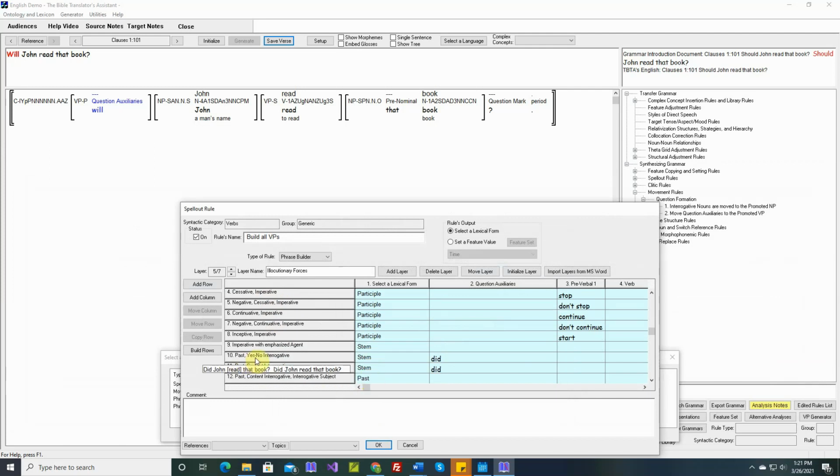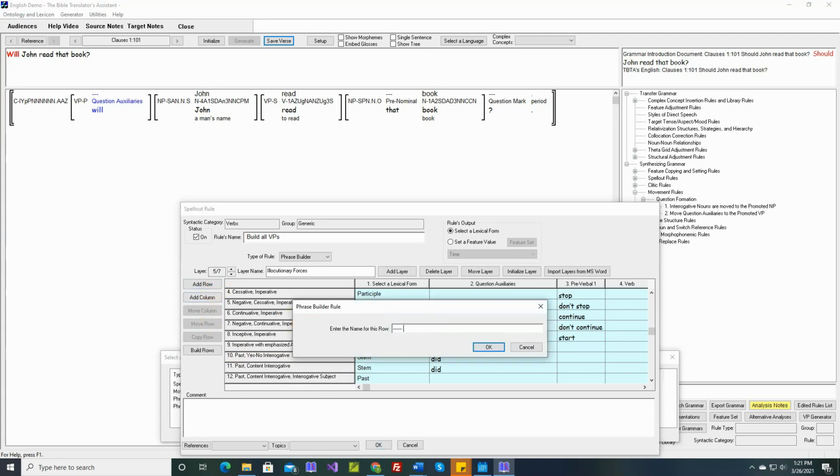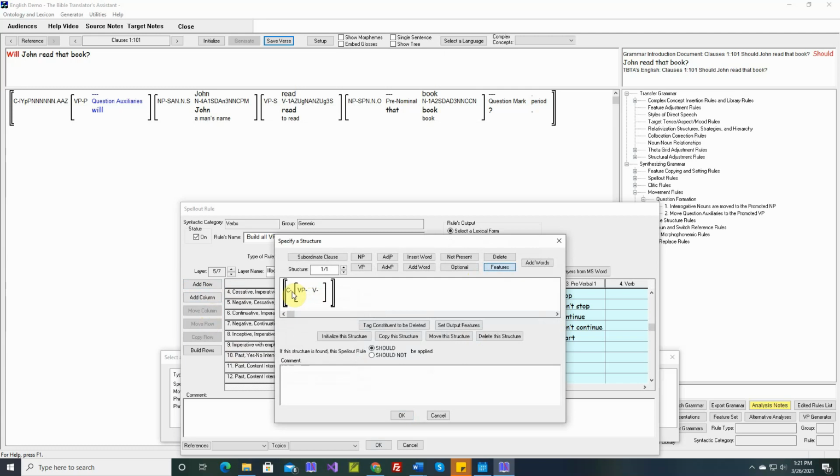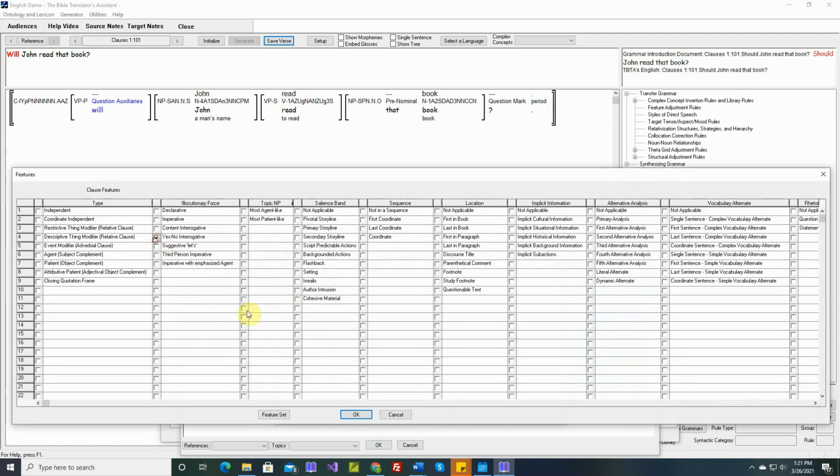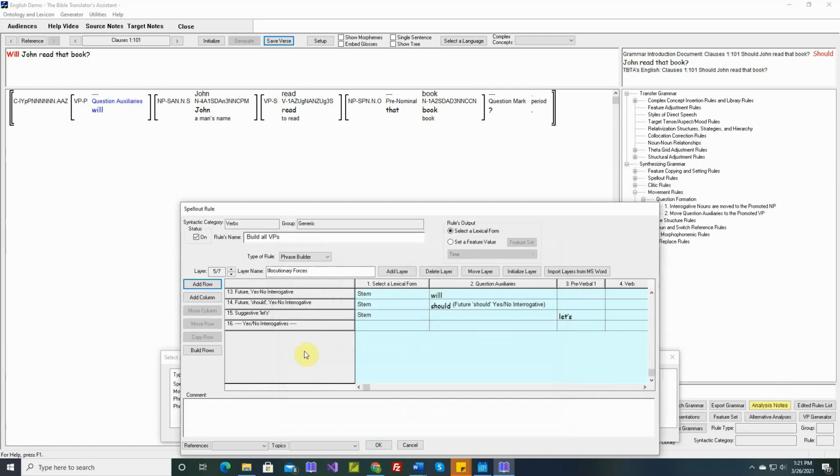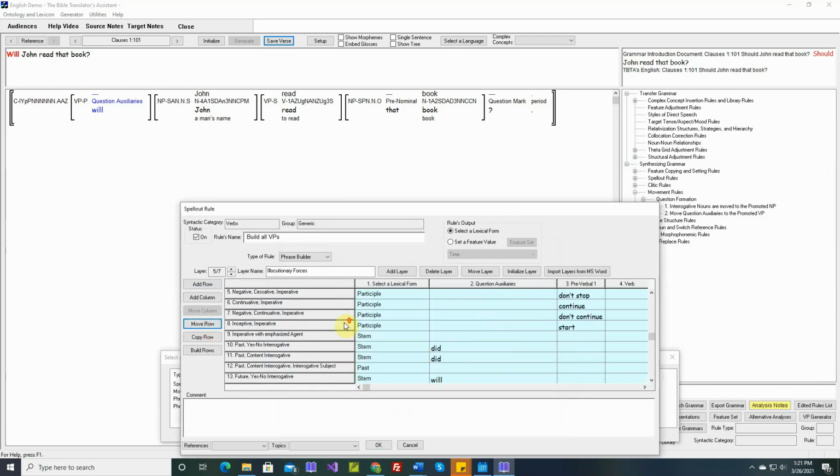Let's add another label row for yes/no interrogatives. And let's move this row up above this row. Okay, so now we have yes/no interrogatives. And we have content interrogatives mixed in.